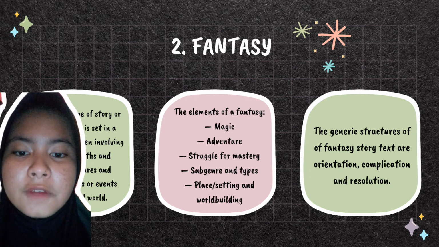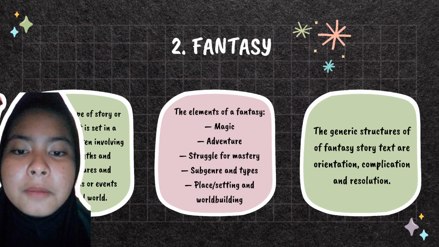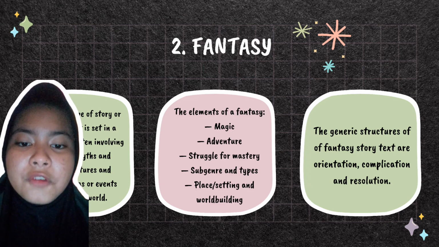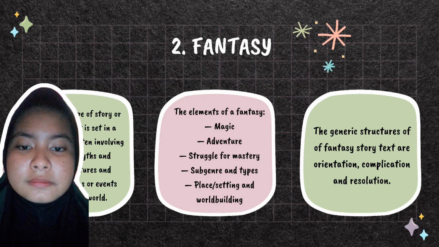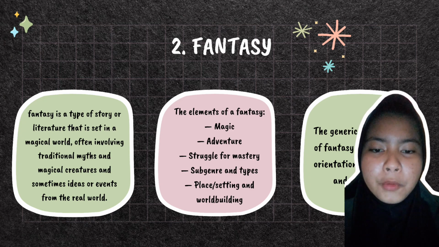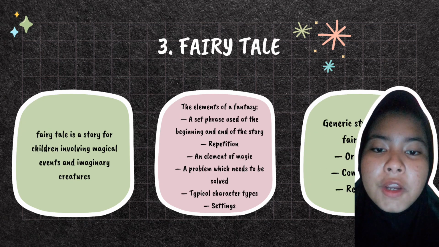The elements of a fantasy are magic, adventure, struggle for mastery, subgenre and types, place or setting, and world building. The generic structures of fantasy story texts are orientation, complication, and resolution. Okay, examples of fantasy stories are Harry Potter, Peter Pan, The Lion, the Witch, and the Wardrobe.